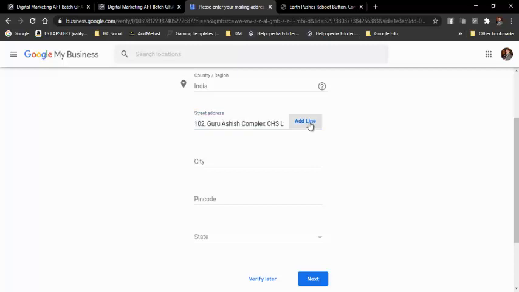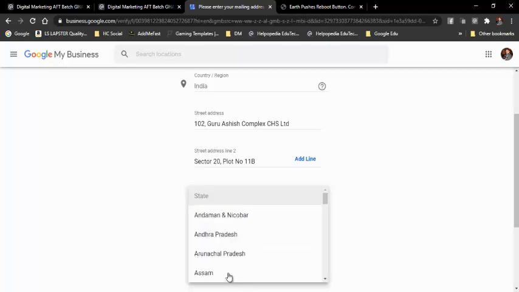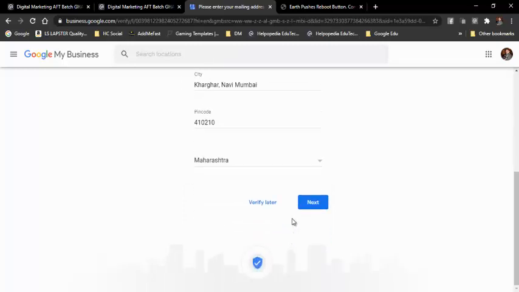Okay, add a line. And then I need to add the city, then pin code, and then state, and then finally I'll click on next.